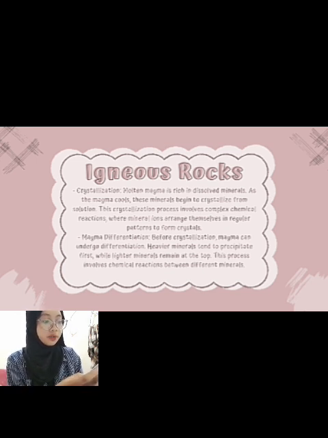And then magma differentiation. Before crystallization, magma can undergo differentiation. Heavier minerals tend to precipitate first, while lighter minerals remain at the top. This process involves chemical reactions between different minerals.